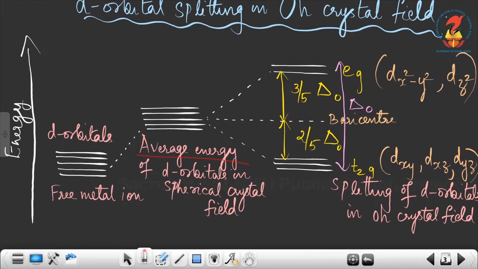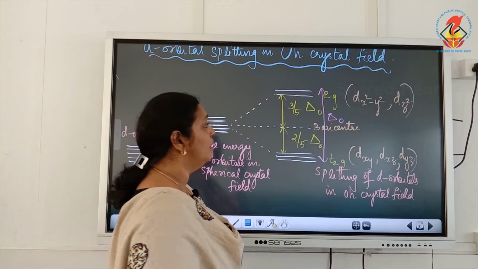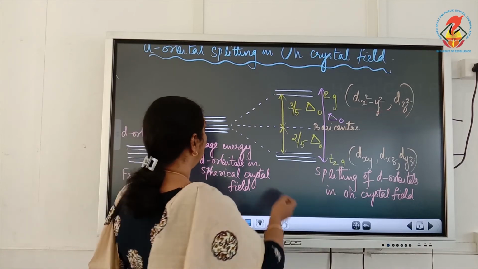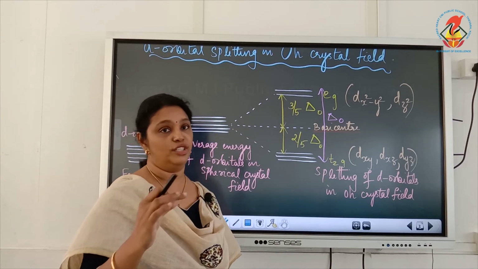So this is the average energy of d orbitals in the crystal field, and it results in splitting of d orbitals into two sets. One low energy T2g. This is our T2g. And which are the T2g set? dxy, dxz and dyz. And high energy Eg. This is our Eg set, and we have dx square minus y square and dz square orbitals in the Eg set. Now here the center is the average energy level, and it is also called barycenter. Barycenter means the average energy level.